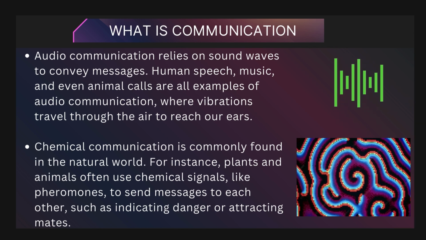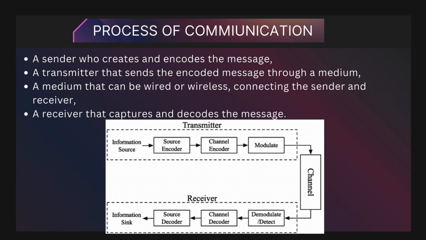danger or attracting mates. Mechanical communication can involve physical movements or vibrations, such as the drum signals used by some cultures or the tapping patterns of certain animals. Optomechanical communication blends optical and mechanical methods, often seen in technologies like laser-based systems that convert light into mechanical movements or signals. Have you ever thought about what makes up the process of communication?